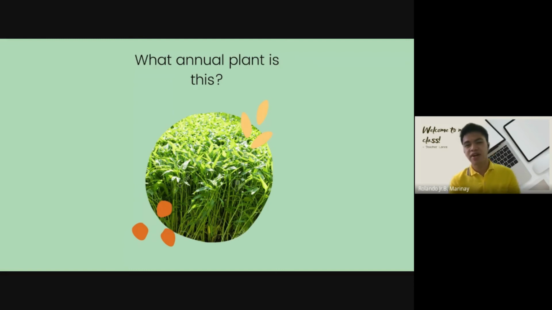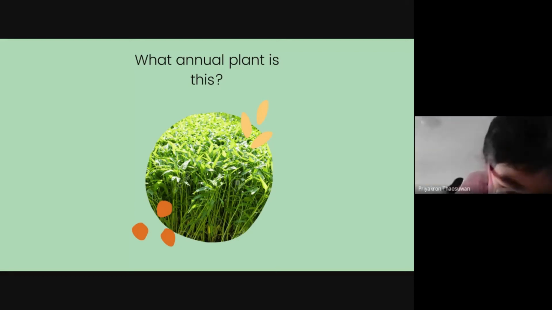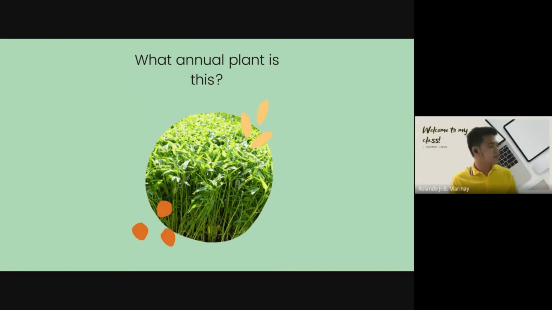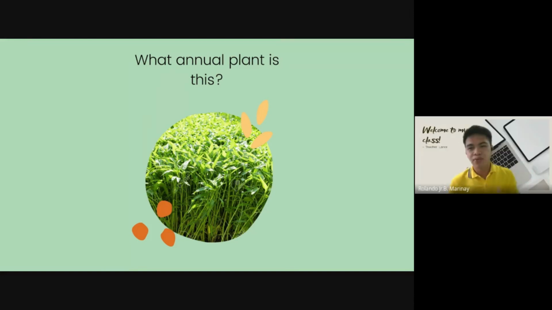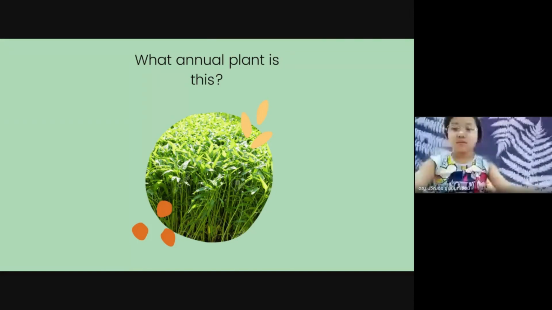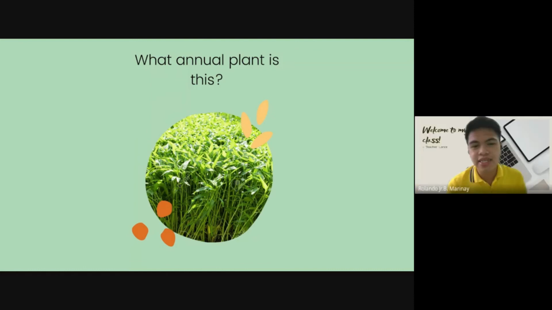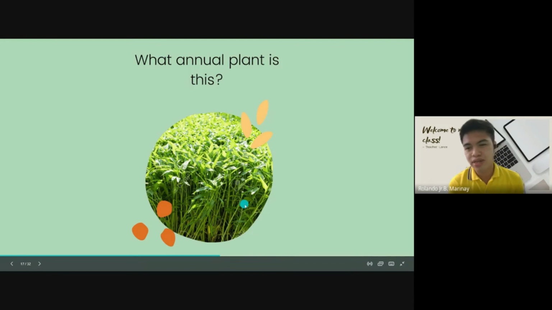This is the last annual plant. What's this? What is spinach? You're close. This is called water spinach. Say water spinach. Don't forget water spinach. Okay, this is how it looks like. So I will show you this picture in the exam, and then you will choose water spinach.